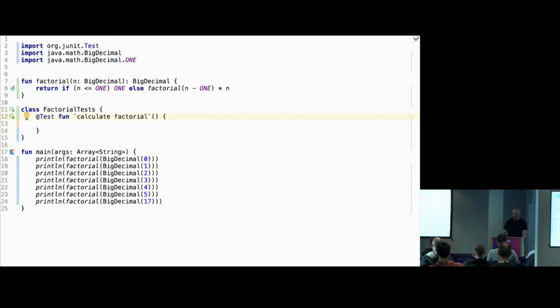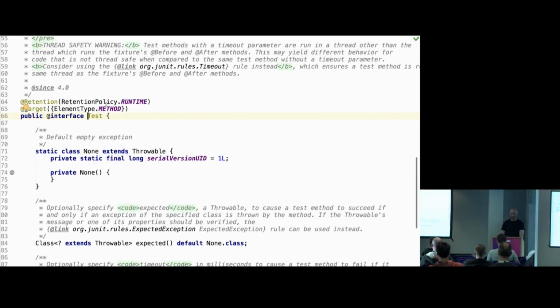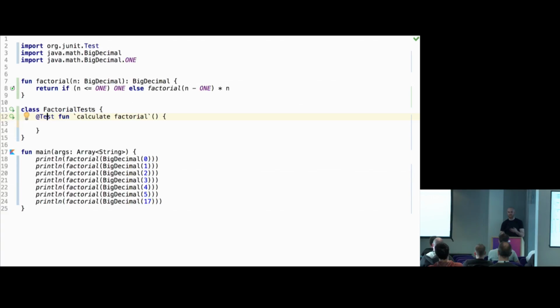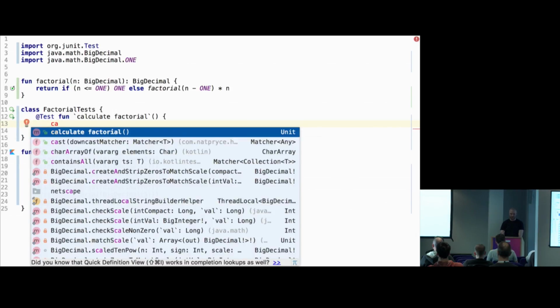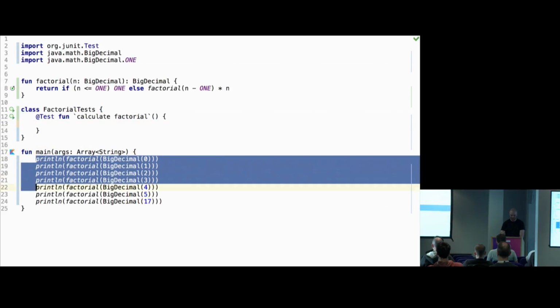So here what's going on, I defined a class in Kotlin, and inside the class there is one function. This @Test is an annotation from JUnit. So again, it's just using straightforward org.junit, using an annotation from JUnit. In C# this is an attribute, I think. And then the interesting bit here is this backtick notation, it means that you can use spaces in function names, really useful for test names. So it's just an absolutely normal name. You see it appears in autocomplete, so it's just a normal function. It's not a very good idea to use in actual code, but for tests this is perfect.